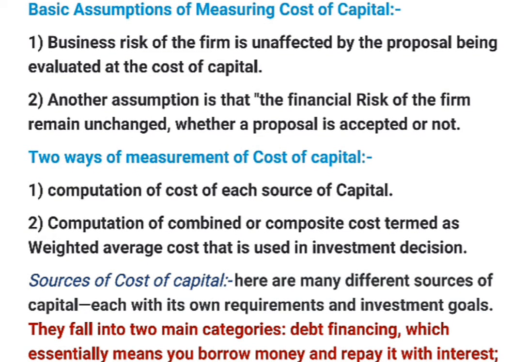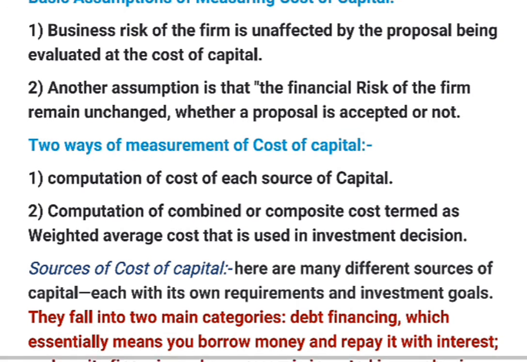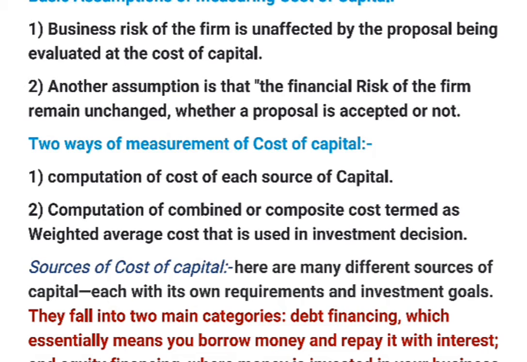First one is that the business risk of the firm is unaffected by the proposal being evaluated at the cost of capital. So here the first basic assumption in measuring cost of capital is that the business risk of the firm is unaffected by the proposal being evaluated. There is no link between cost of capital and business risk of the firm.